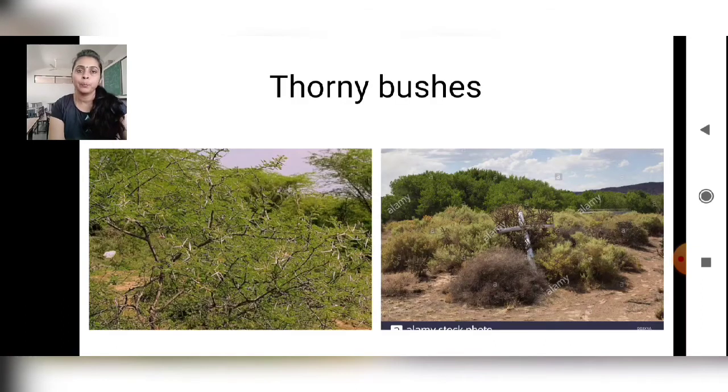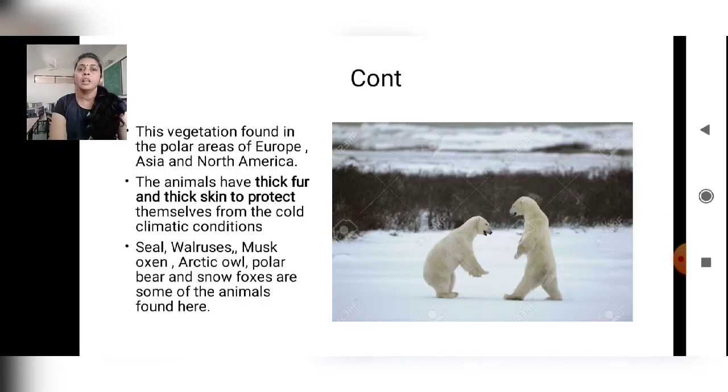Okay, let's move on to the thorny bushes that you can see in the images. This looks like thorns, so good for nothing. This vegetation is found in the polar areas of Europe, Asia and North America, where there is scorching heat as well as scanty rainfall. We will find only this type of vegetation.